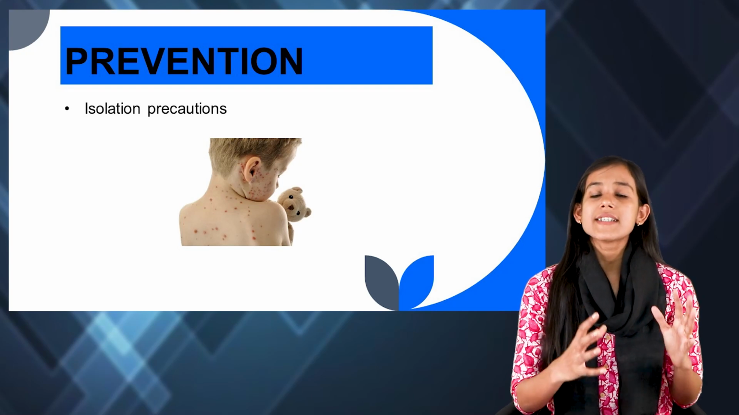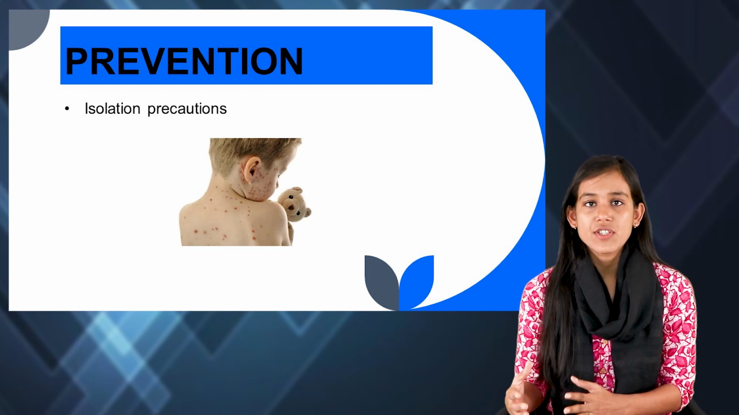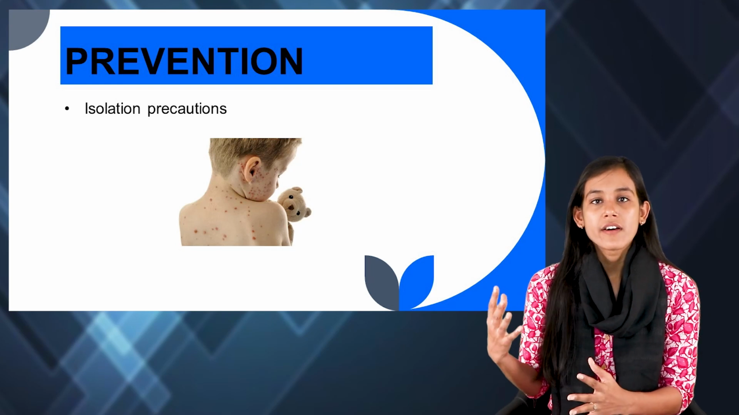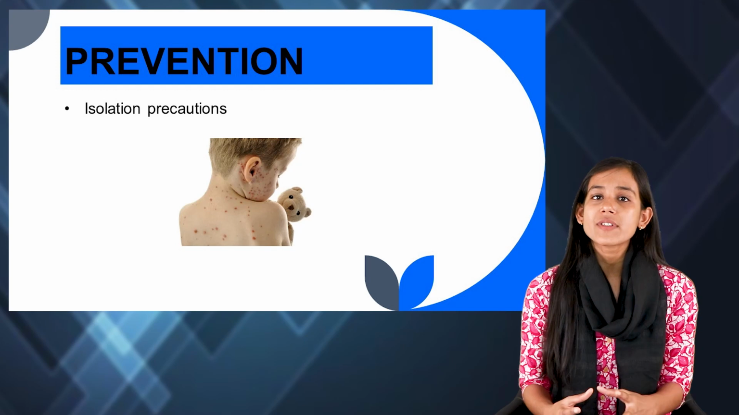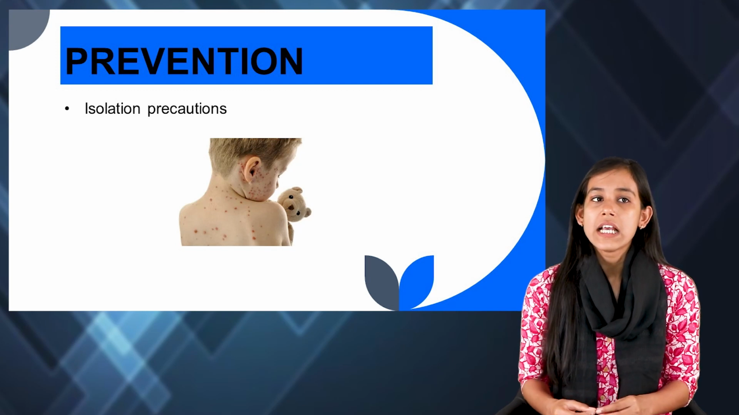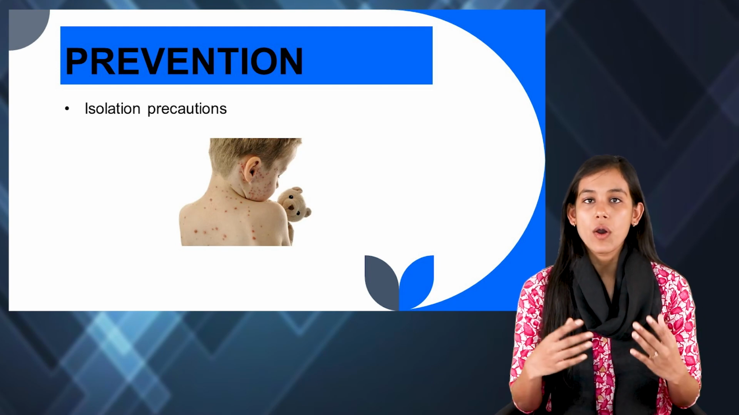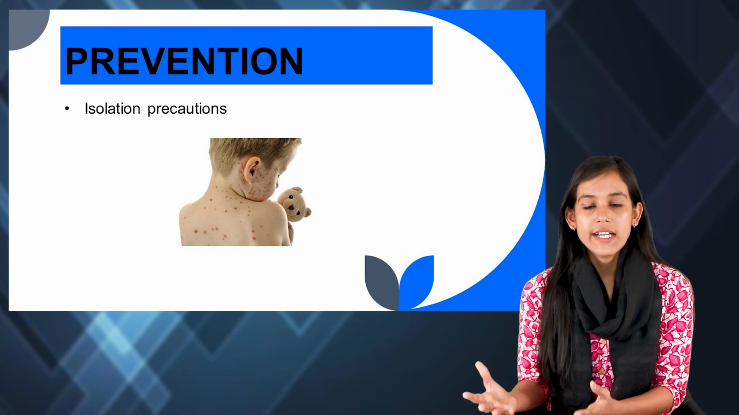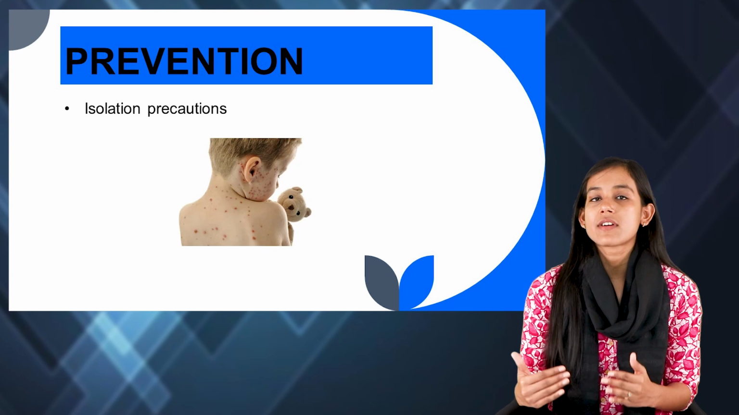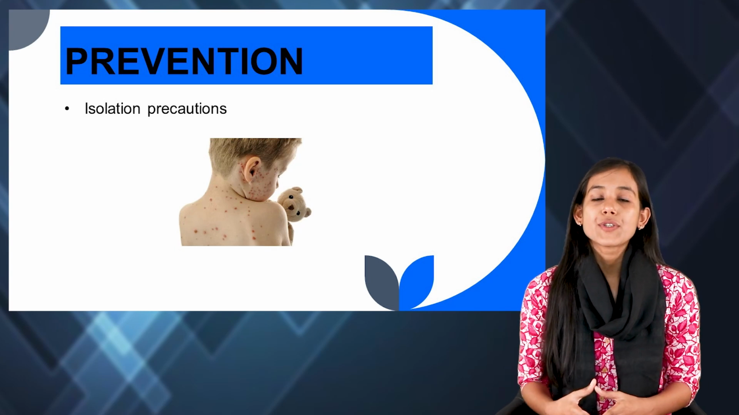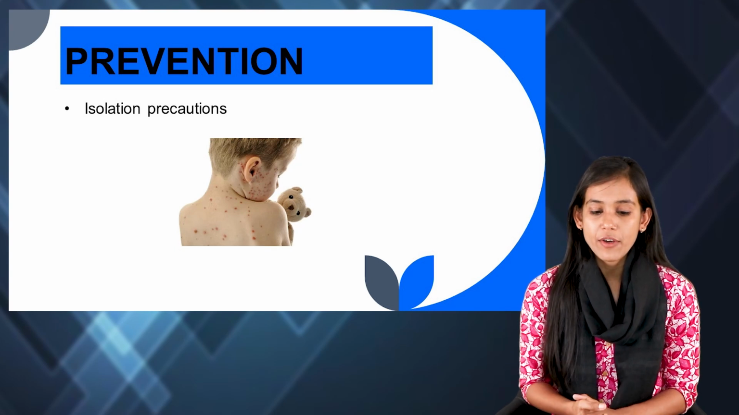Well, so next let us talk about the prevention of measles. Now we know that this is a highly contagious infection and this spreads very rapidly, right? So we have to take some measures to prevent this. If we know that we have an infected person, if the child is in the hospital or even if the child is at home, we have to take certain precautions to stop the spread of the infection.